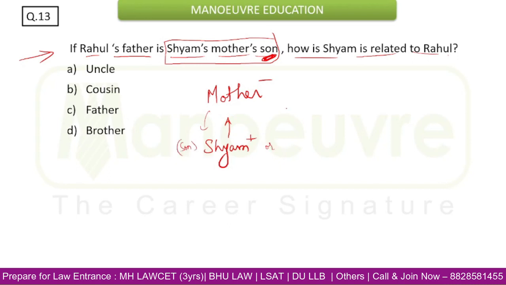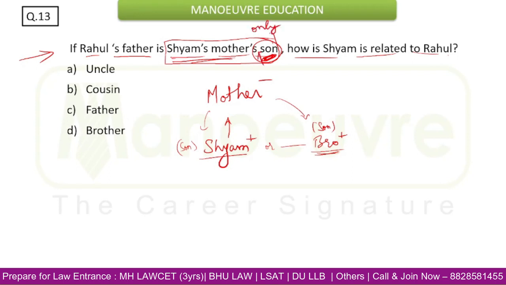or that son can be the brother of Shyam. So two possibilities are there. Shyam's mother's son can be Shyam himself or the brother of Shyam. Now which possibility to be considered here? Now see, as they have not mentioned very clearly, but we will go by certain reference. They have not mentioned here Shyam's mother's only son.